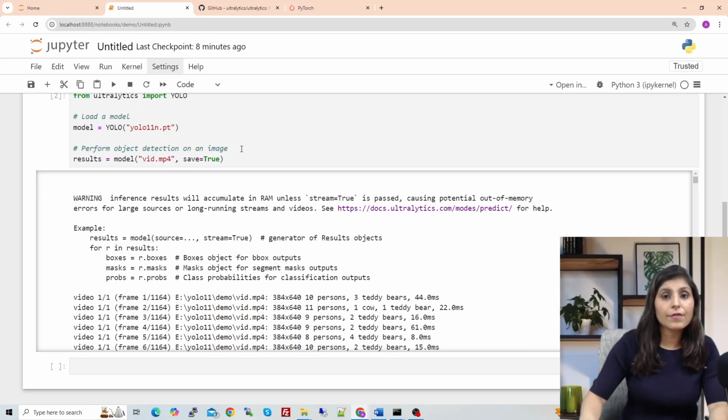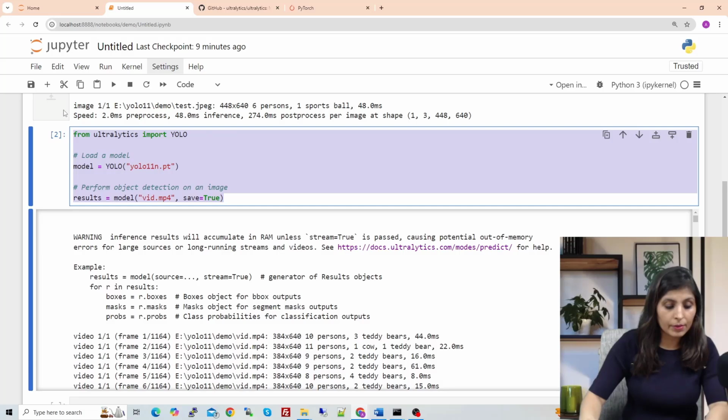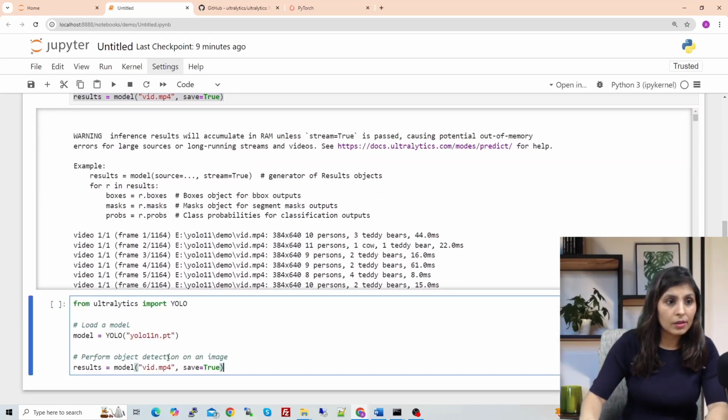Now let's say you want to perform real-time object detection, so we can provide different sources to it, right? So let's copy this one from here and paste it here. Now over here, we don't want to provide this video, we want to provide the path of the camera from where we want to detect the real-time objects.